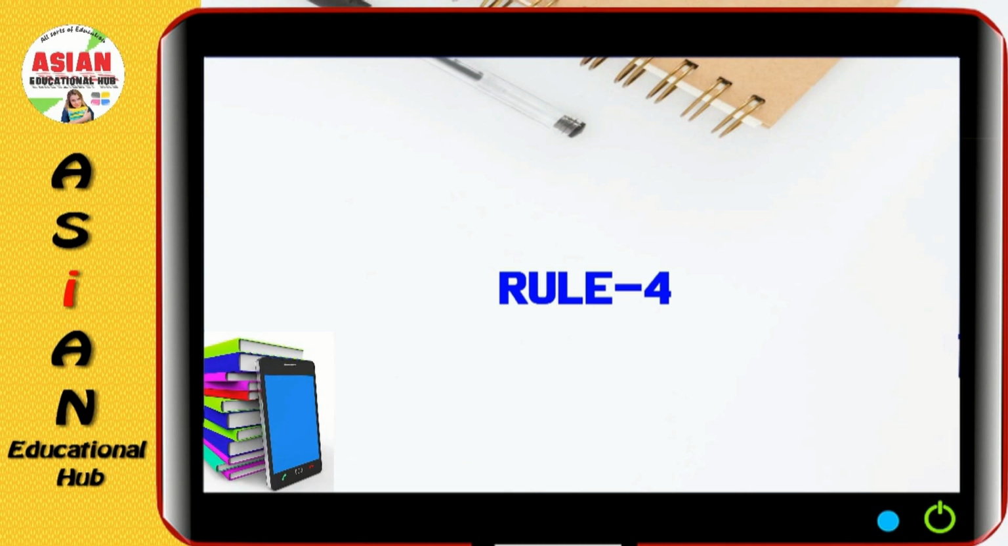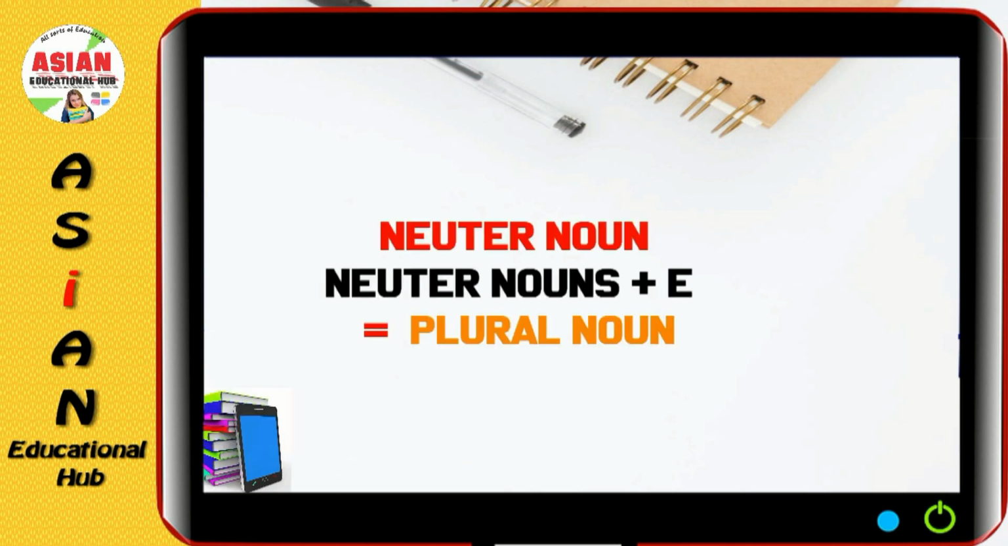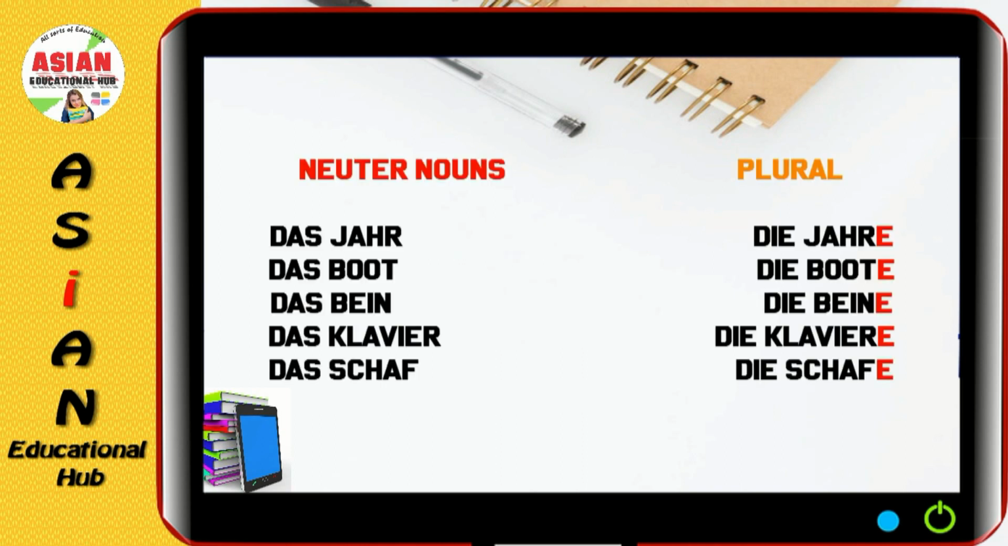Rule number 4, we just add e to the neuter noun and it becomes a plural noun. Das Jahr, die Jahre. Das Boot, die Boote. Das Bein, die Beine. Das Klavier, die Klaviere. Das Schaf, die Schafe.